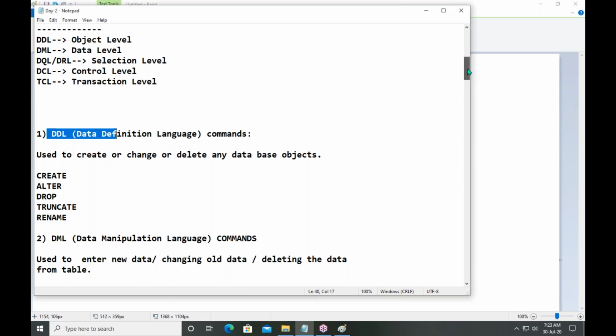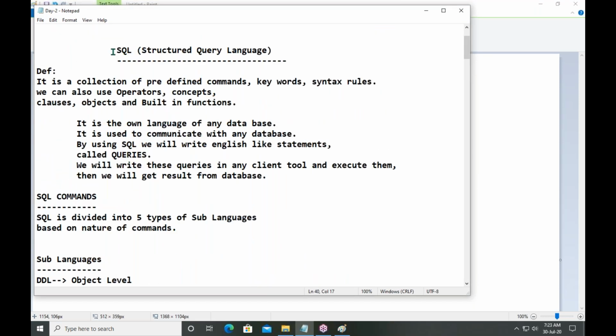Okay, we understand what is SQL. I am ready to write a query. I know how to write a create command. I know how to write a select command. There is a table, the customer account details table. I want to see the customer account details. How can I select data? By using a select query. I know how to write a select query.